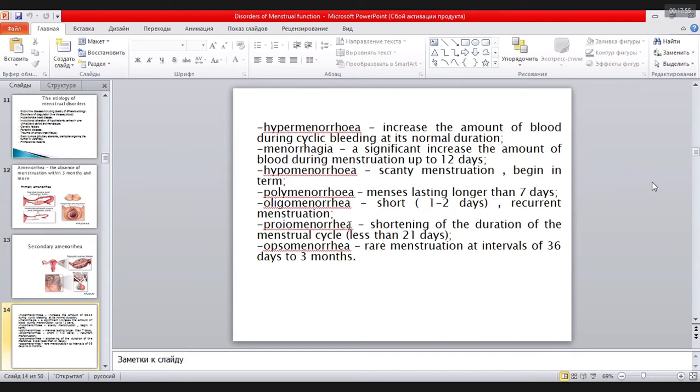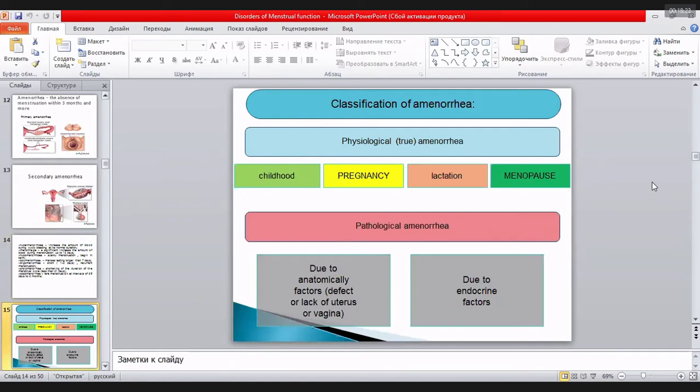Proamenorrhea, shortening of the duration of the menstrual cycle to less than 21 days. And opsomenorrhea, rare menstruation at intervals of 36 days to 3 months. Sometimes in the Krok test, it is stated that women suffer from opsomenorrhea, for example, or hypomenorrhea. That's why I recommend you look through these terms and remember them.